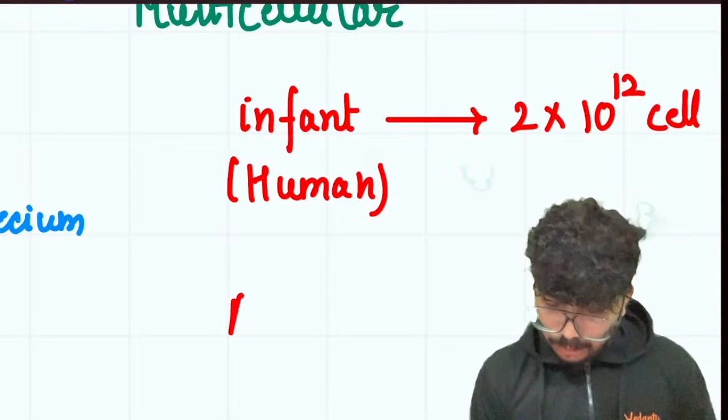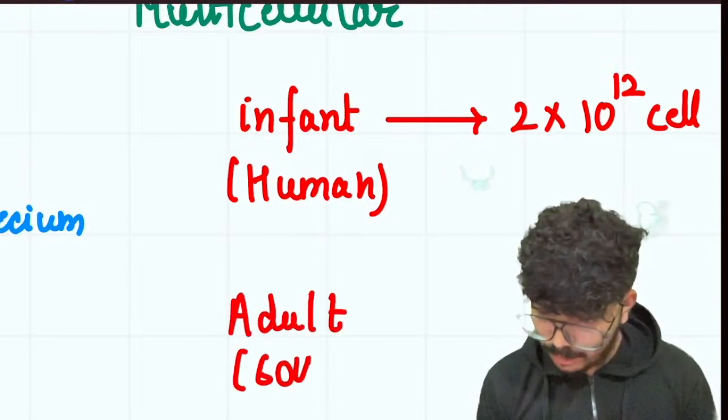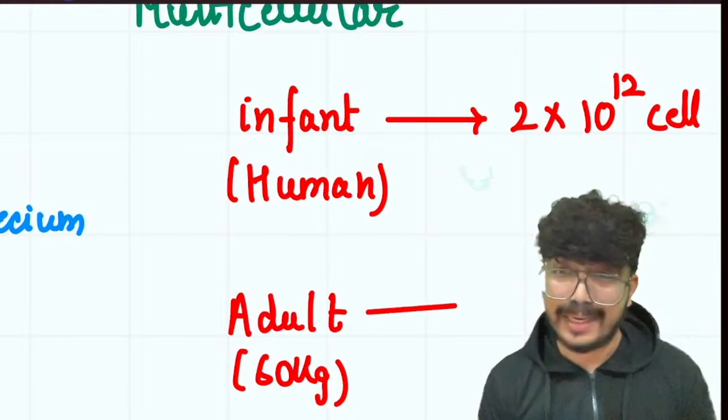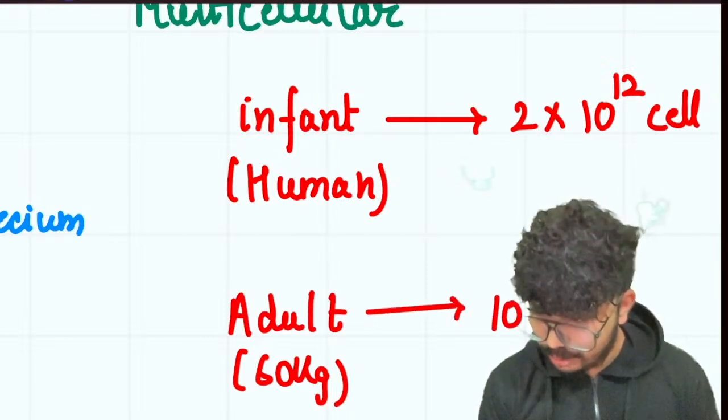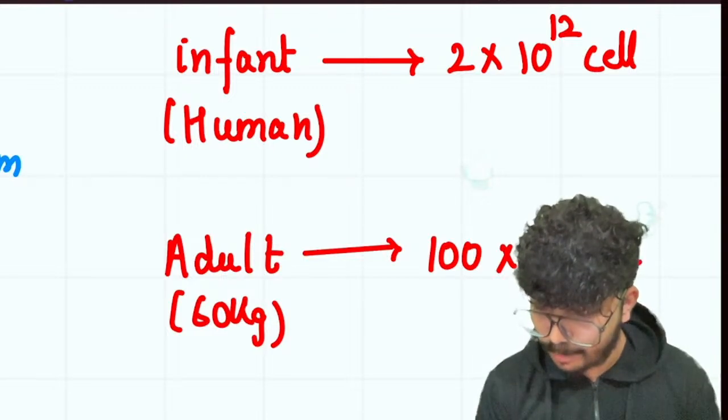Now an adult, with a body weight of somewhere around 60 kg, is going to be made up of 100 trillion cells, that is 100 into 10 to the power 12 cells.